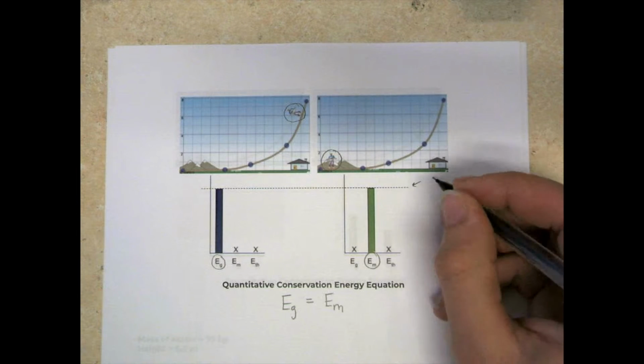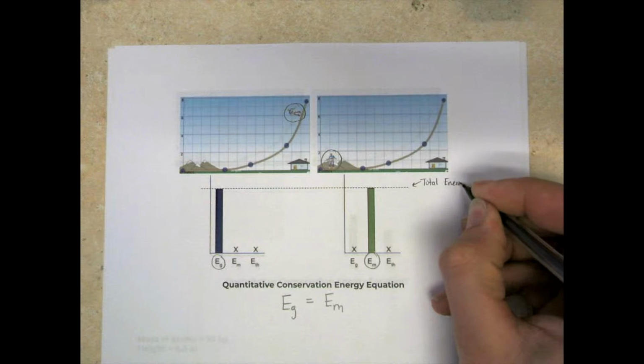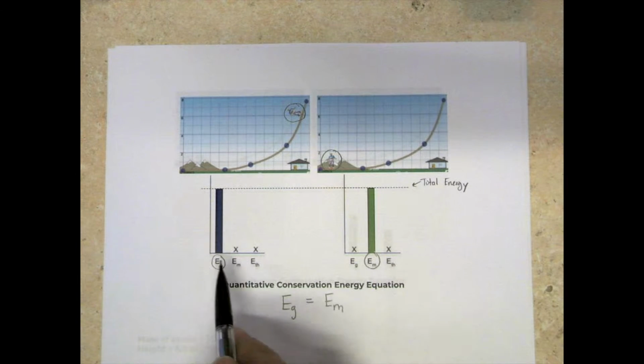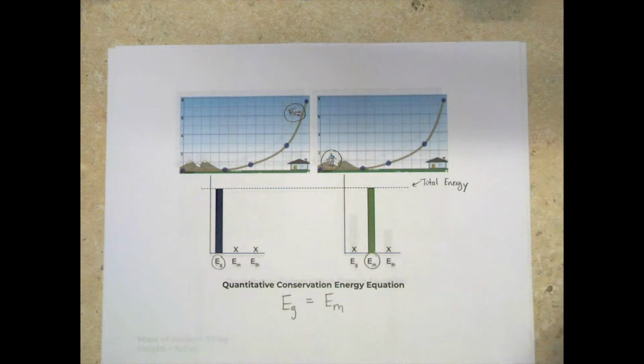We look at this line up here. This line up here represents the total energy. And so Eg is equal to Em, and they're both equal to the total energy. So we have this equation here.